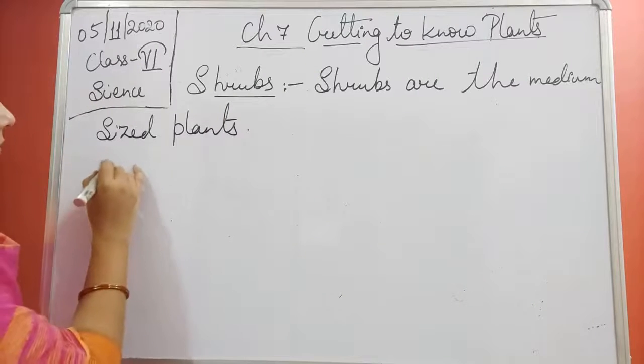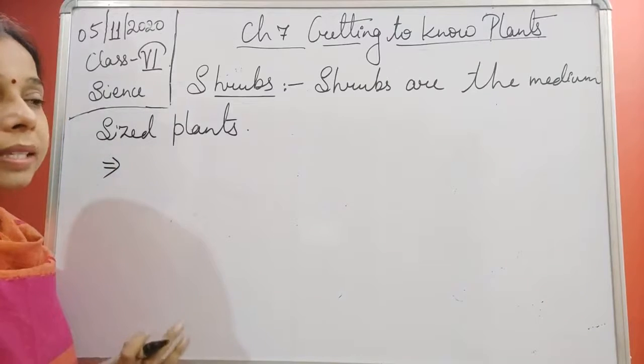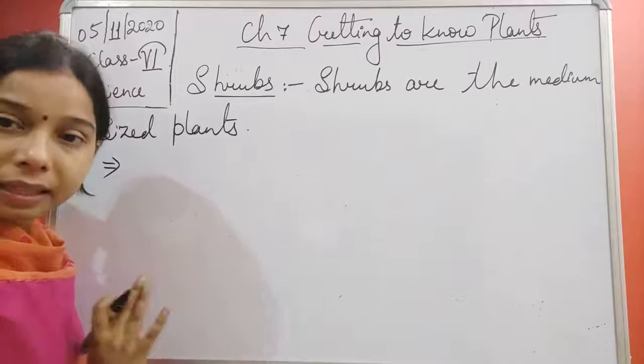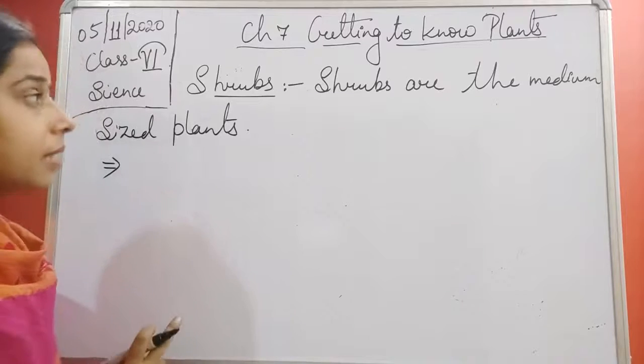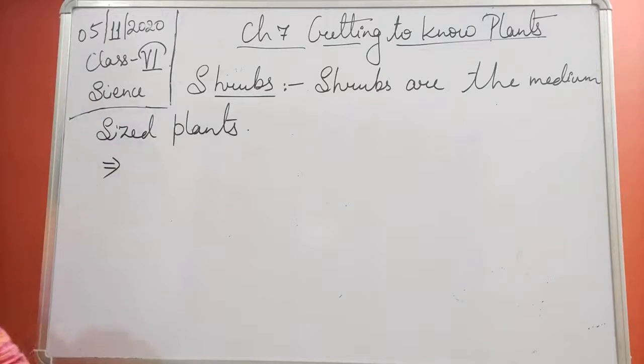Now, when we were talking about herbs, we said that the stem of the herbs is not woody, it is green in color, right? But in case of shrubs, students, the stem of the plant is somewhat woody.